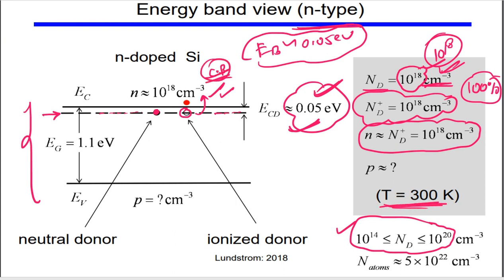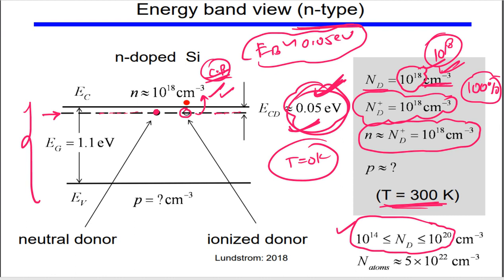Don't forget, it is not the case at T equal to 0 Kelvin, because at T equal to 0 Kelvin they will not get this much energy. But if you increase the temperature, and we often talk about room temperature, then they can easily get this much energy, okay. So that is the case.